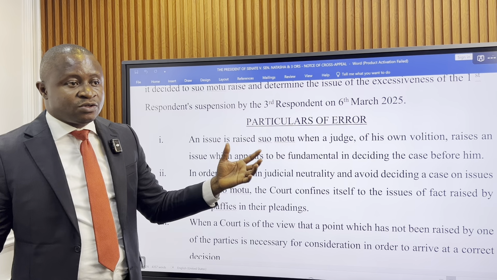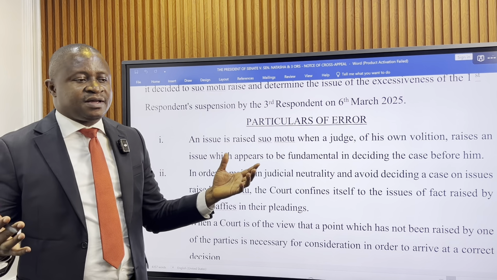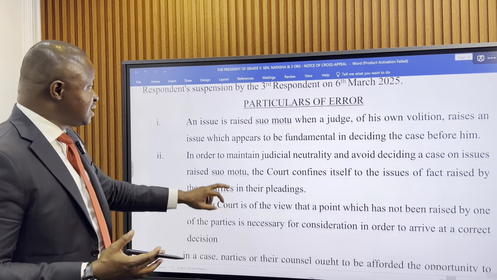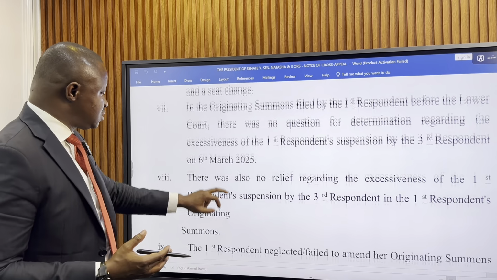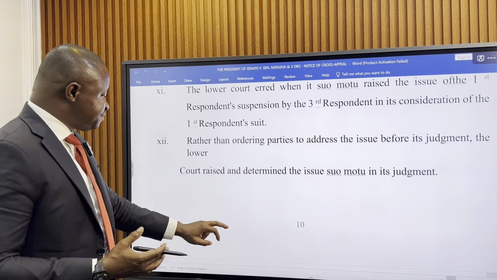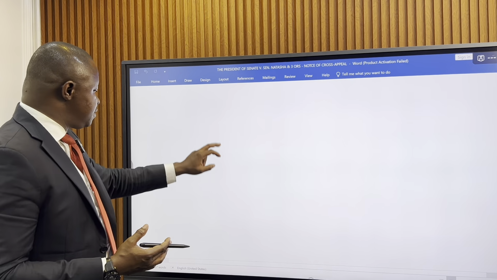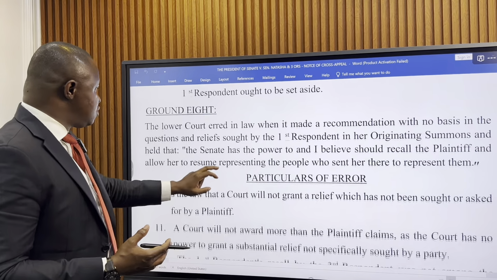And that once that was not done, it therefore means that the Senate President was denied fair hearing. And they are saying that the Court of Appeal should use that and set aside the decision of the Honorable Justice Binta Nyako. Now, the next ground of appeal is ground number 8.